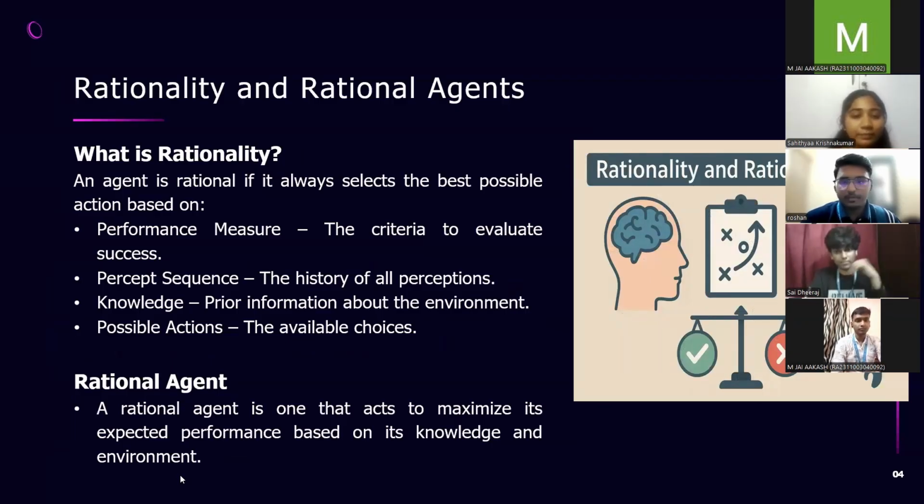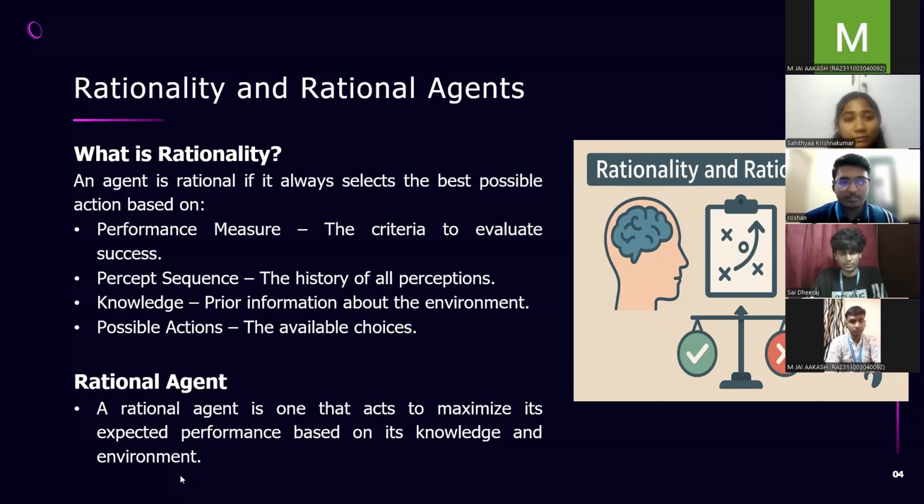Hello everyone. I'm here to give you a brief note about rationality and rational agents. So first, what is rationality? Simply put, an agent is rational if it consistently chooses the best possible action based on several key factors.